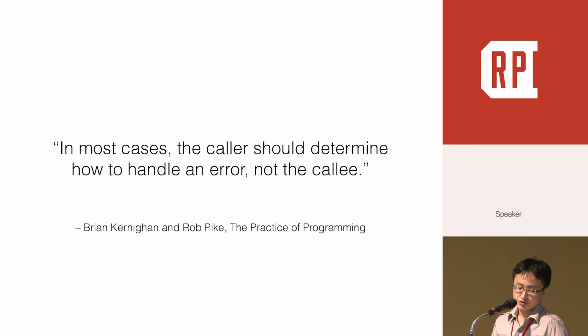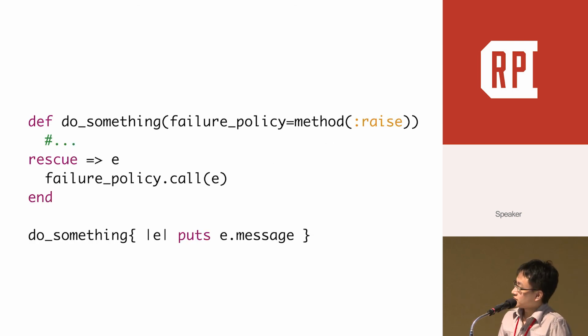In The Practice of Programming book, Brian said, in most cases, the caller should determine how to handle an error, not the callee. So you can delegate the decision to the caller in some way. Here is a general implementation. We pass a failure policy block into it.